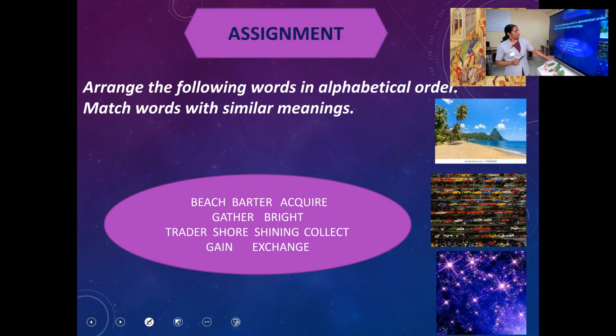So this is an assignment for you. It is already in the textbook. After the end of the lesson, this question is there. Please look into that also. Arrange the following words in alphabetical order. Then match words with similar meanings. In this group of words, you can see two words have the same meaning. So arrange them in alphabetical order. Alphabetical order means what? As in a dictionary.